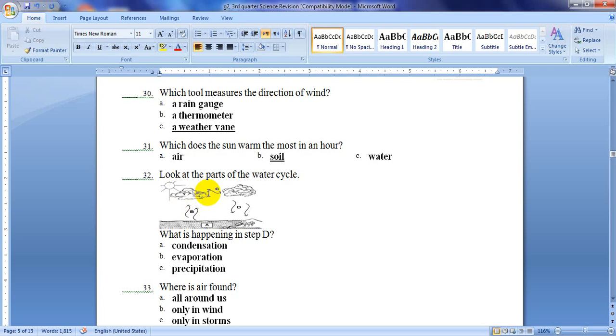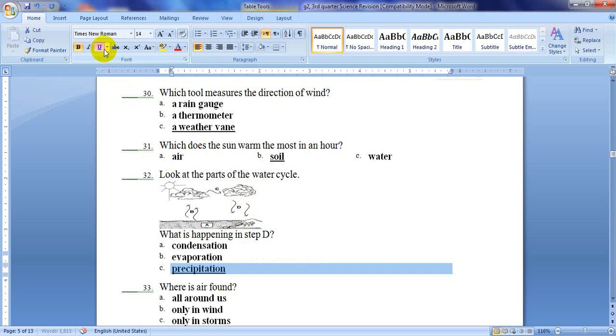It will change from a gas into liquid, forming these clouds. Then these clouds will get heavy. The air cannot carry them anymore, so they will fall back in the shape of precipitation. As we said, precipitation could be rain, snow, sleet, or hail. So step letter D in this figure for the water cycle is precipitation.